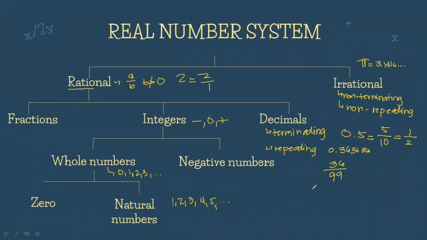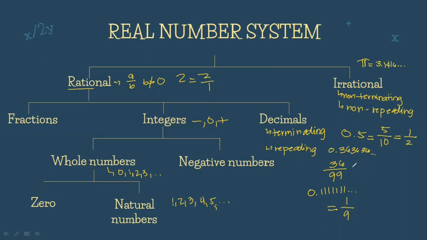So, ganun din po kapag yung number po natin is 0.111111. Although hindi po siya nag-i-stop, pero dahil nagre-repeat po siya, ibig sabihin kapag i-transform natin siya into fraction, that will give us 1 over 9.